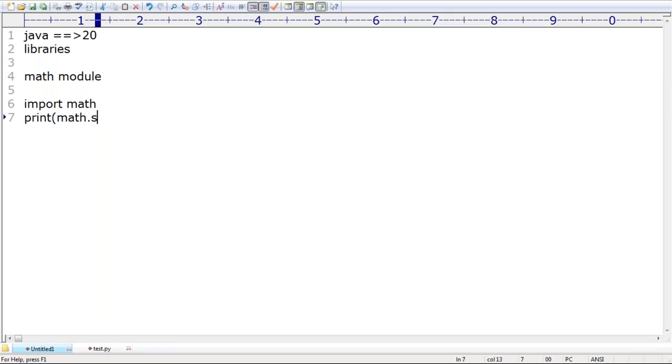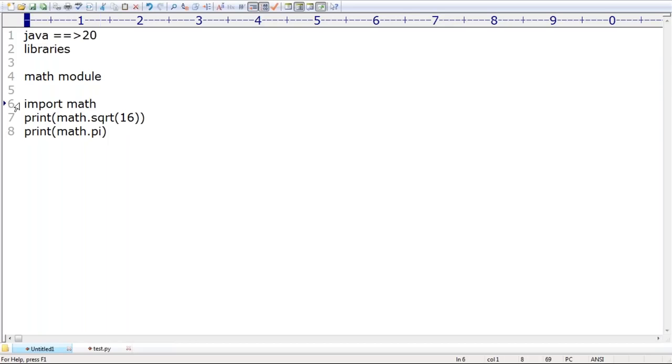I want to print math.sqrt. What is the function name? Square root is the function name. Taking 16, the square root of 16 is just 4.0 that we are going to get. Make sure you write math.sqrt. Similarly, math.pi gives the pi value.